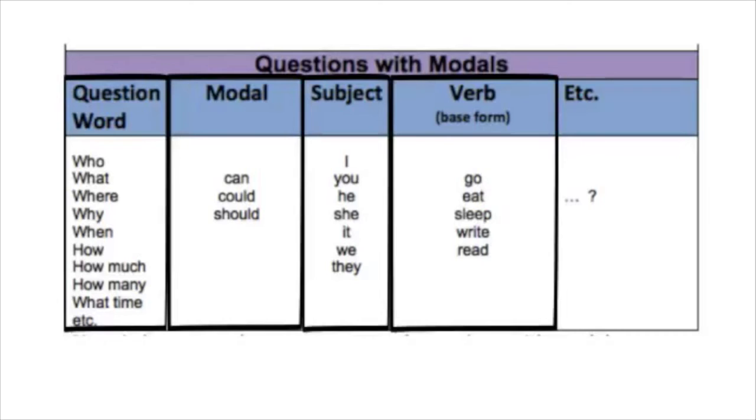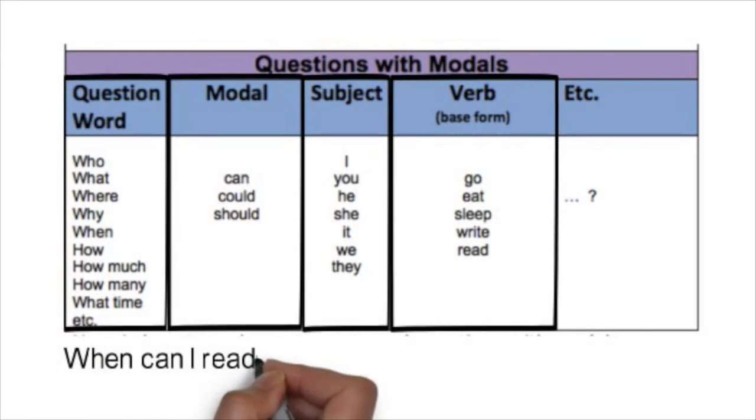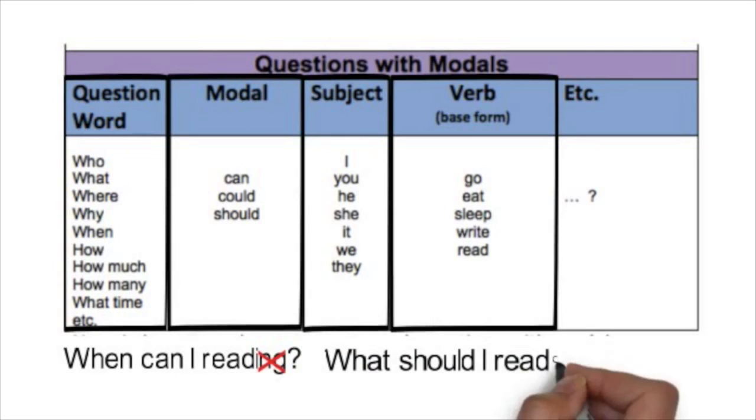Remember, again, when using a modal, you do not change the main verb by adding endings such as an s or an ing. So you would not write something like the following: when can I reading? Or what should I read? As you can see, both sentences are wrong because the verbs are not in the infinitive. You just simply use the verb read without an ending.